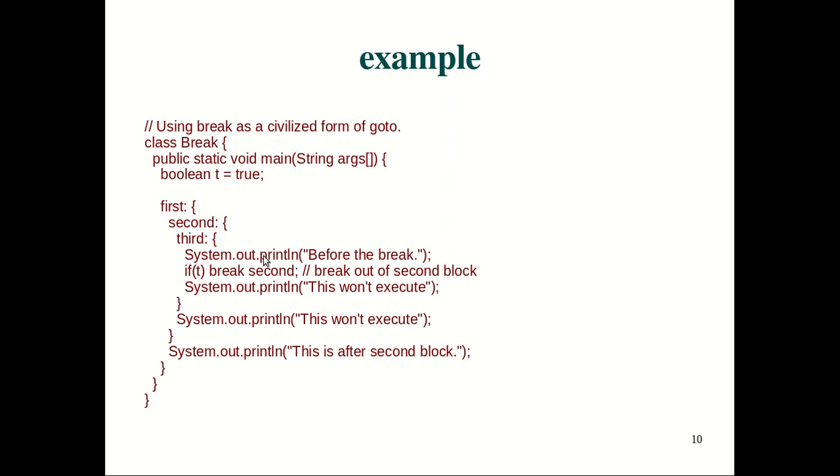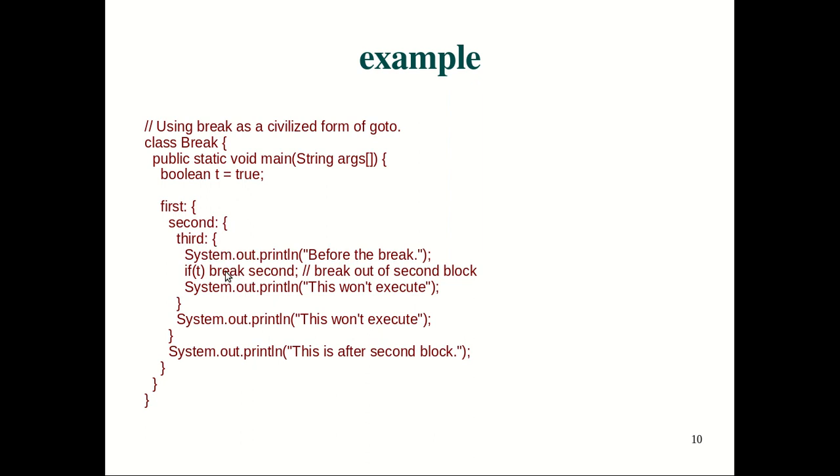Okay, third level, and the third block begins. Here we are printing before the break. Now, if t, definitely t is assigned the constant true, so it is always true. So break second. What is going to happen? Here it is going to jump out of this third block, and it also goes out of the second. So the second level is out of these two nested blocks.